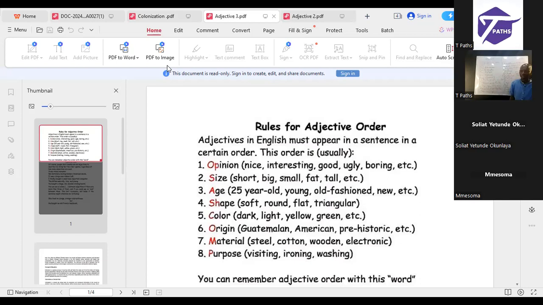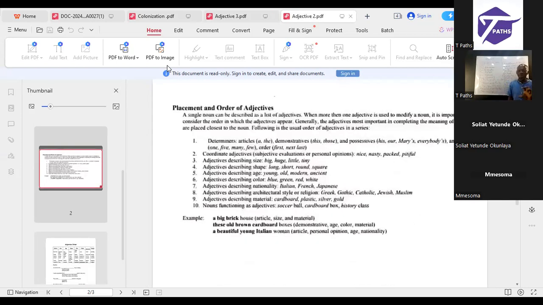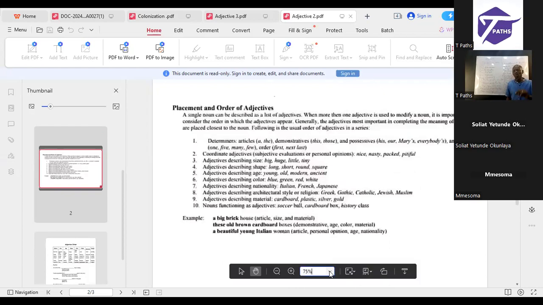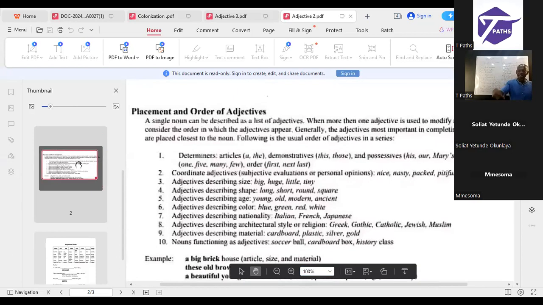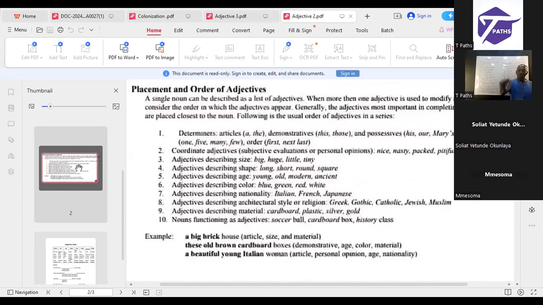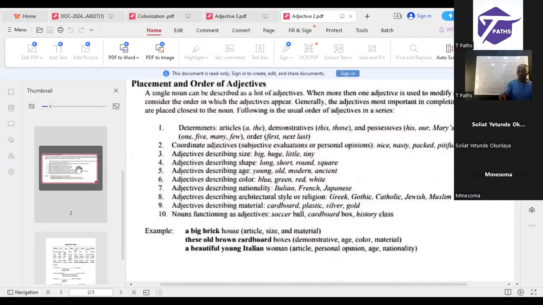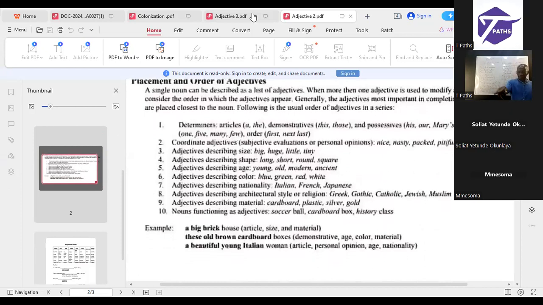So from what you've seen, if you are able to follow the pattern meticulously, I don't think you're going to have problem. You can improve by constant practice of exercises under order of adjective or sequence. Let me show you some of the exercises. We have done 5 already. We'll do like 5 or 10 if time permits.